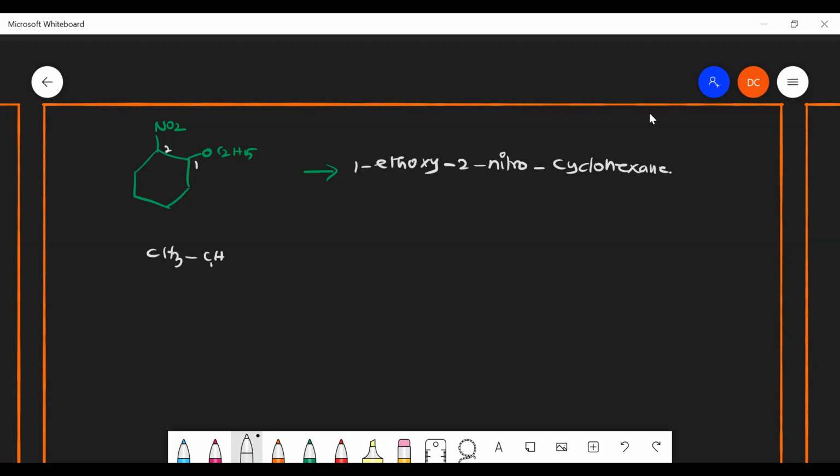CH3, CH, CH3, O, CH2, CH2, CH2, CH3. How will you name this? This is the long chain. I end up with butane. Am I right? Then first position, second position, third position. Am I right?